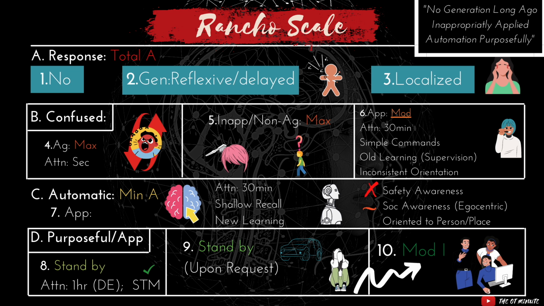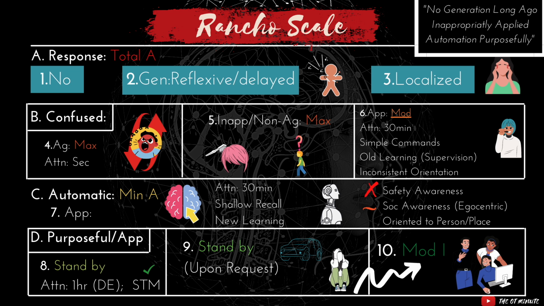All right, next we've got level 9. Most of the OT board exam study guides that I've seen stop after 8 and don't really address levels 9 and 10, so I won't spend too much time. All of these areas, whether it's self-awareness, attention, recall, learning, problem solving, just continue to progress. So really the main things to remember about level 9, at least that I memorized, is the fact that now it's standby upon request. So it's even a greater level of independence.